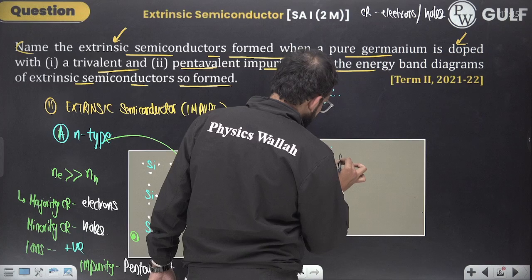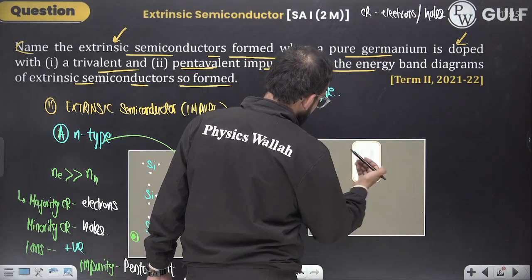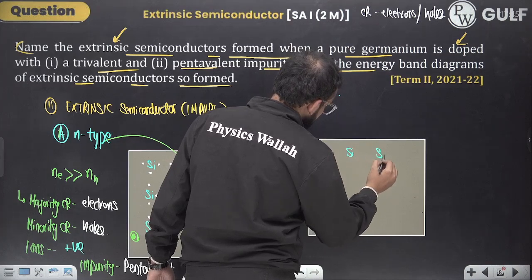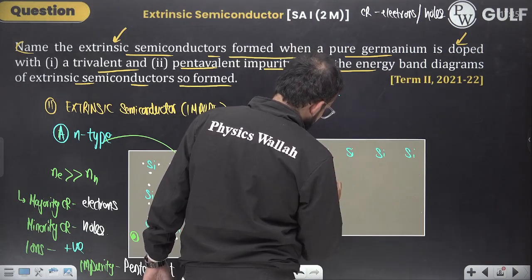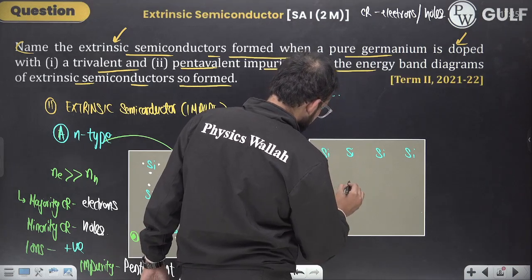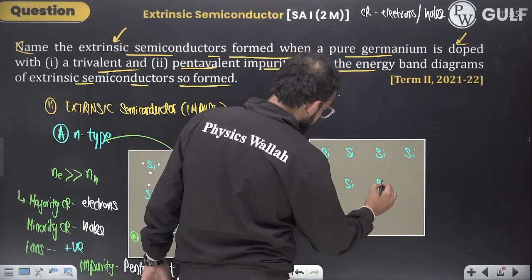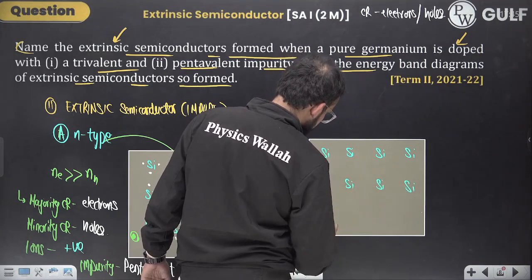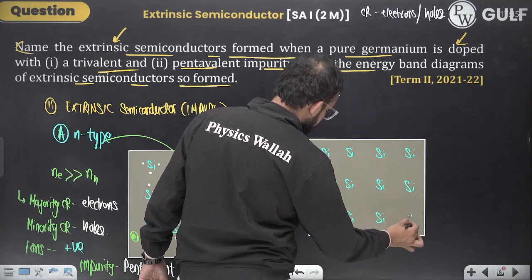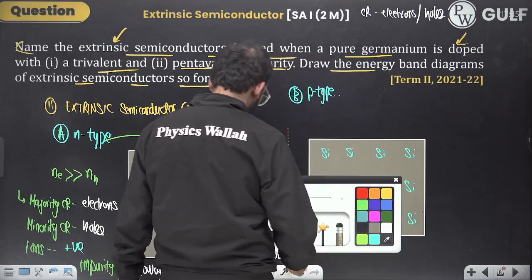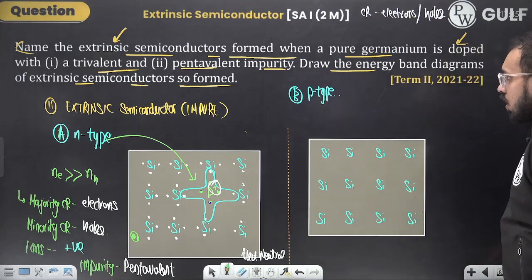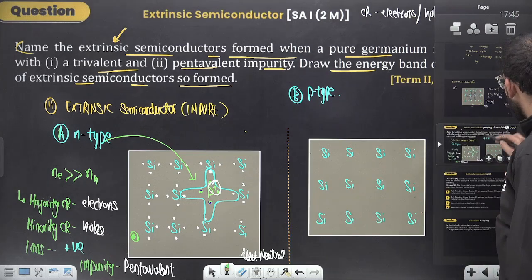You had the silicon crystal, silicon, silicon, silicon. Okay, fine.